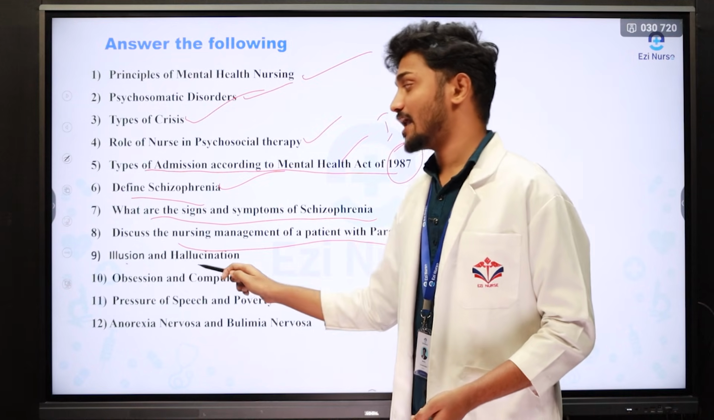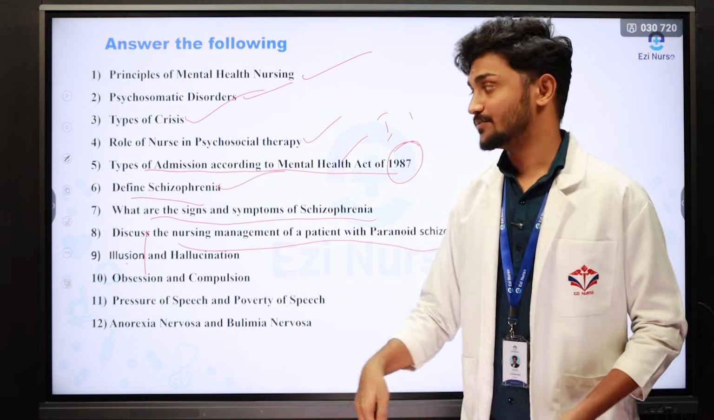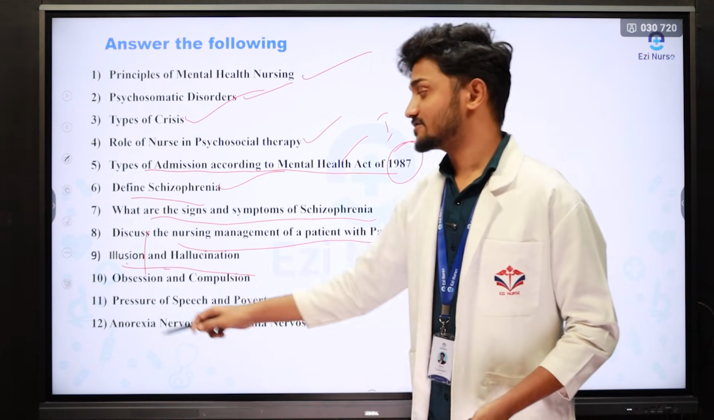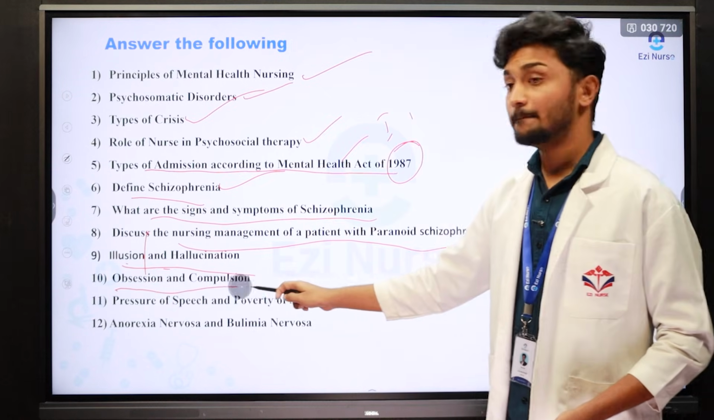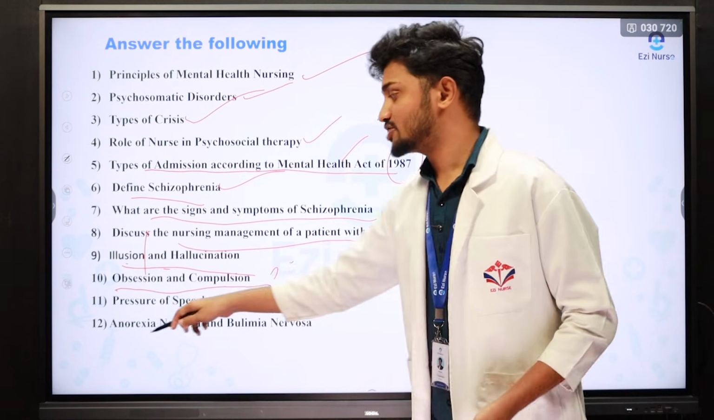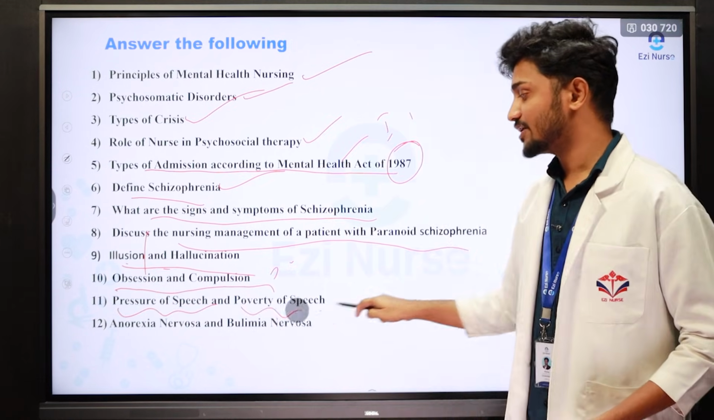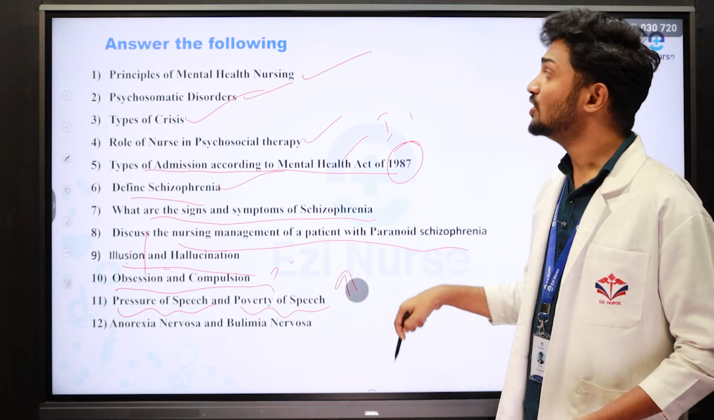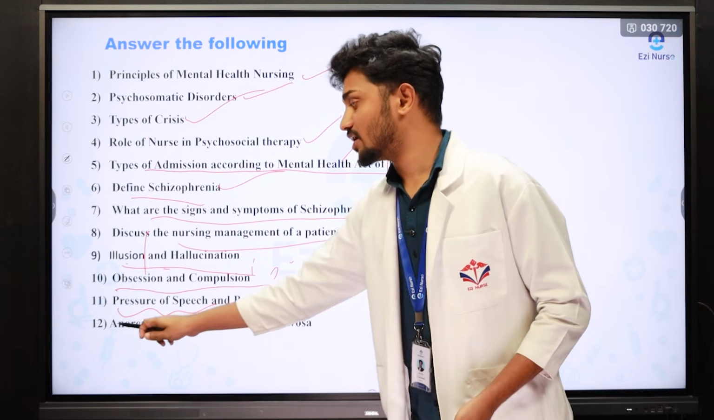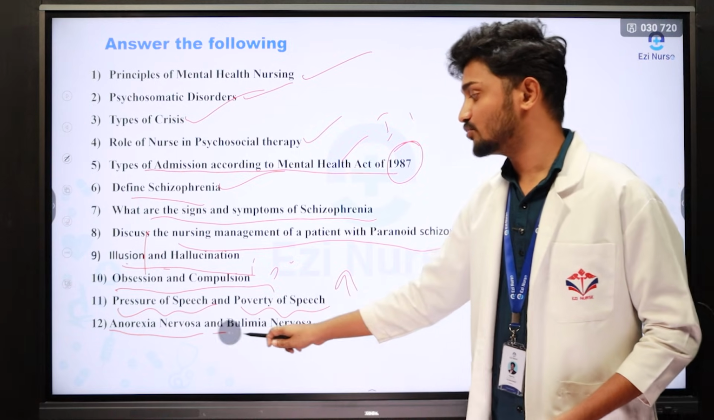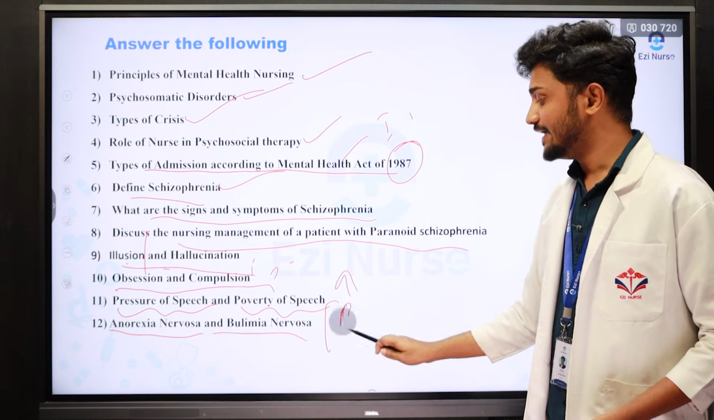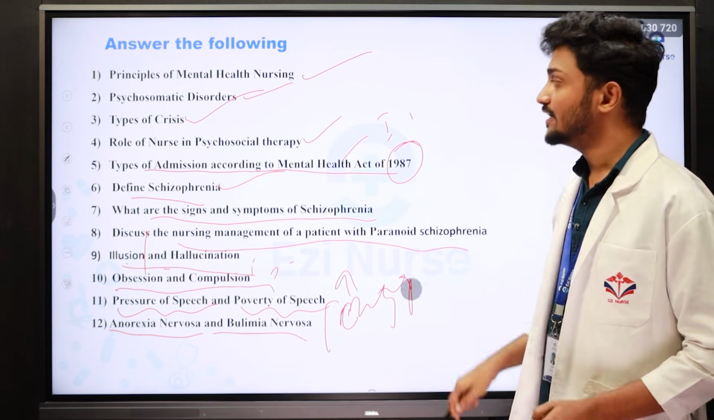Next, illusion and hallucination. What is illusion? What is hallucination? So you need to write in brief. Next one is obsession and compulsion. So regarding OCD also you need to write. The pressure of speech and poverty of speech, regarding that also you need to write the answer. Very important question. Last one is anorexia nervosa and bulimia nervosa. These are the classification of eating disorder.